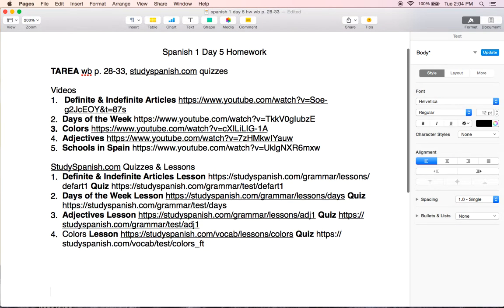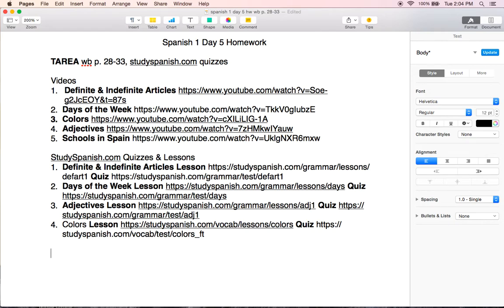I'm going to get you started on the workbook homework. Remember, the workbook are in PDF files in Google Class. We're doing workbook 28 to 33. Starting on workbook 28, we have section 12, artículos definidos. So definite articles, which are all el, la, los, las, and they even say that in the directions. Write el, la, los, or las in the space provided. So this is section 12.